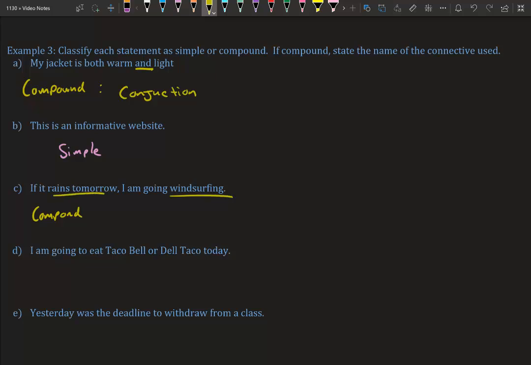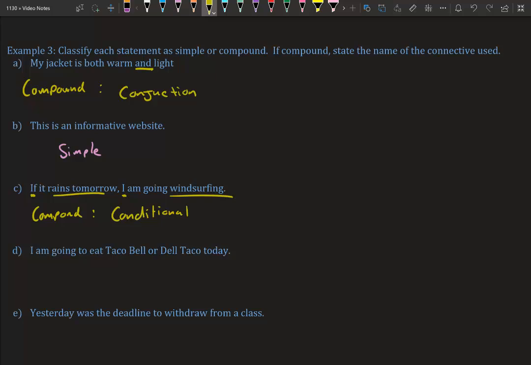So I'm talking about two things, the rain and windsurfing. Now, how do I know which one this is? Is it conditional, biconditional, conjunction, disjunction? We see the word if. If is another way of saying if then. So this is conditional, because you're also setting a condition. I'm only going to go windsurfing if it's raining tomorrow.